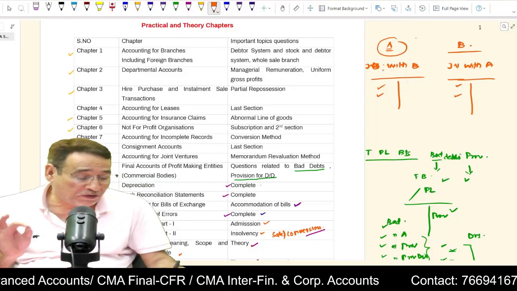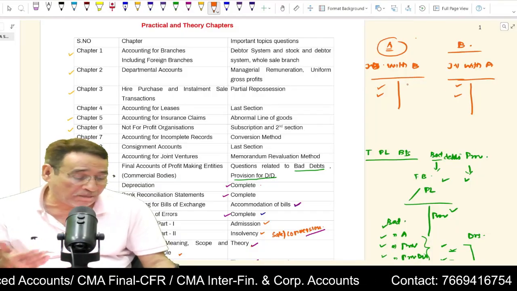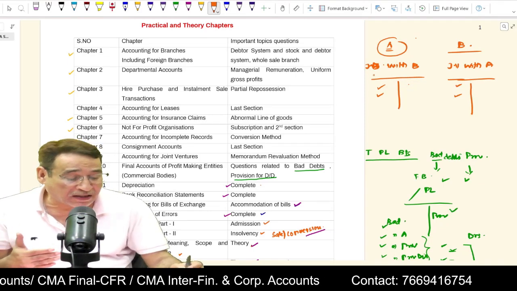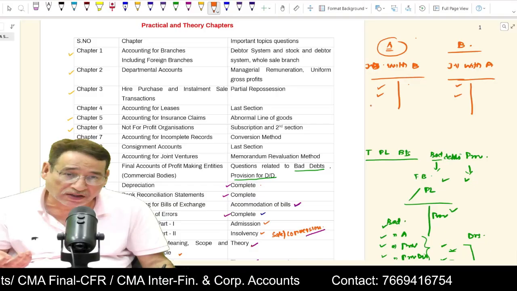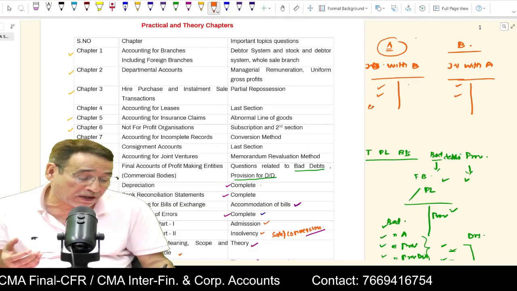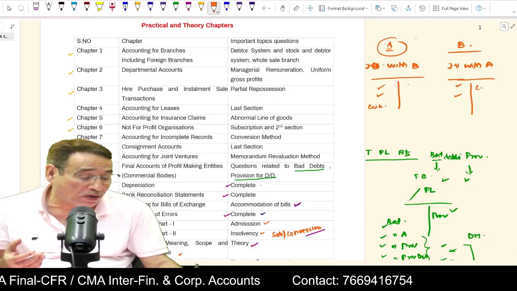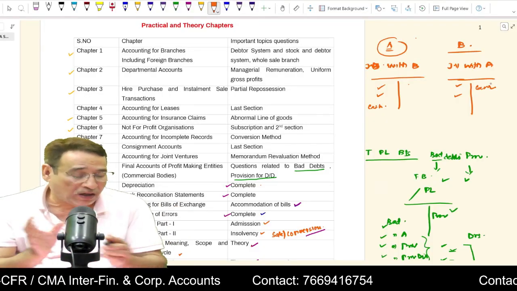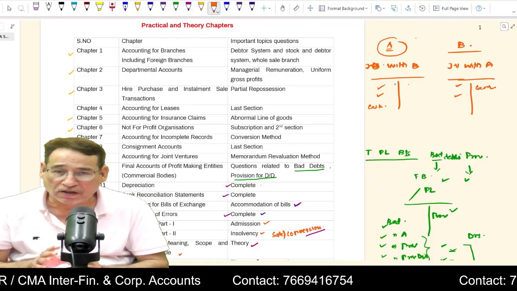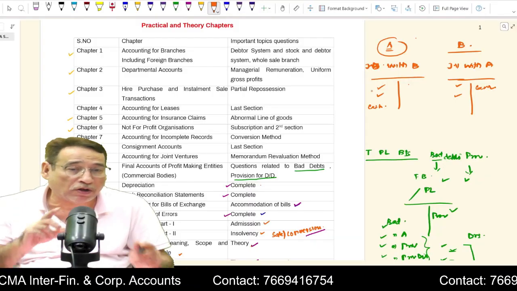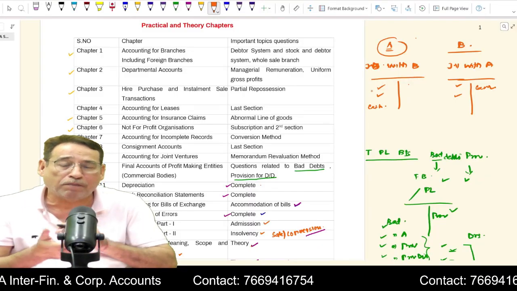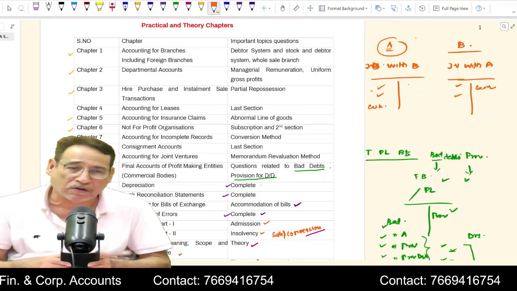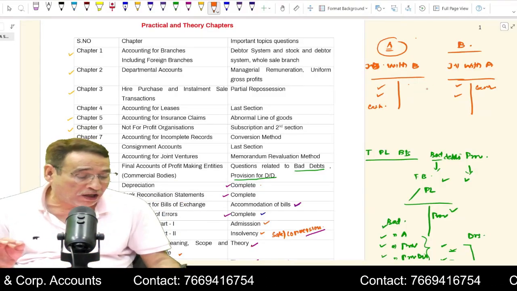However, if there is a transfer of cash, for example, A has transferred some cash to B, then B is going to receive the cash. So you are going to write it on the debit side, and here you are going to write it on the credit side. So if there is a transfer of cash, that will be recorded by both the parties. Are you getting my point or not? Because here both the parties are involved. You are sending the cash, you are involved. The other party is receiving the cash, the other party is also involved. So this transaction will appear on both the sides.